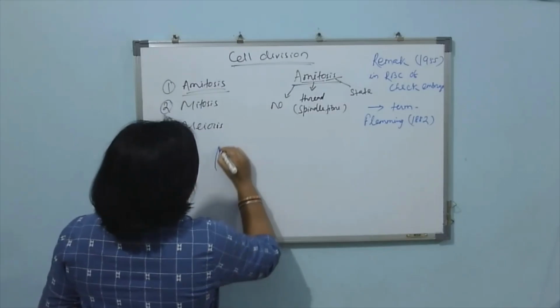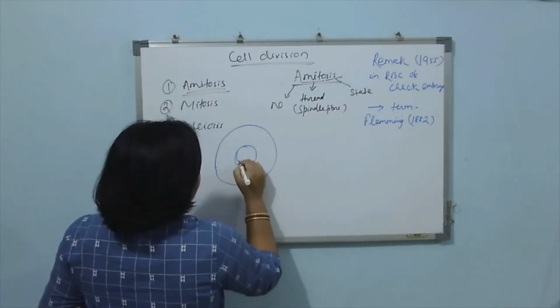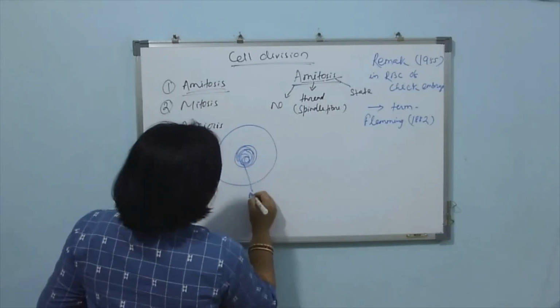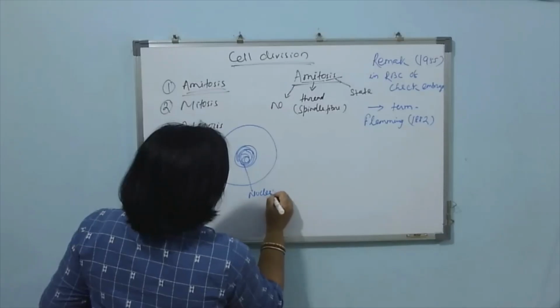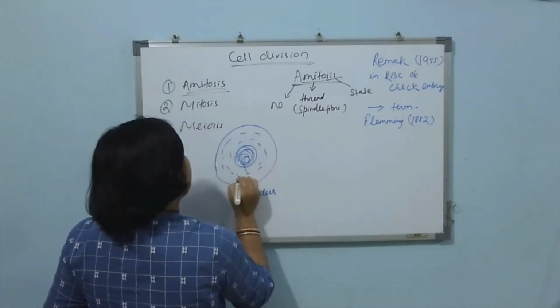Actually, how is this process occurring? Suppose this is one cell. This one is the nucleus. This part is the cell cytoplasm.